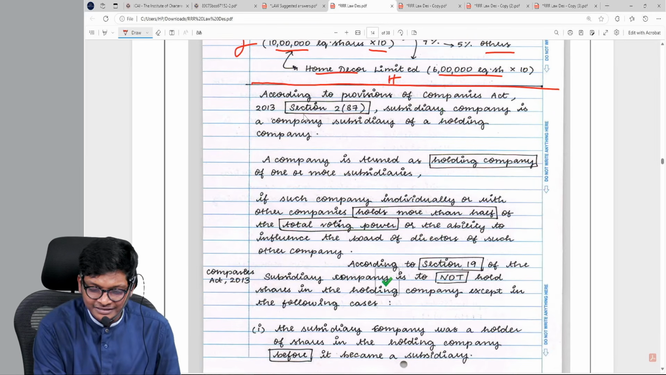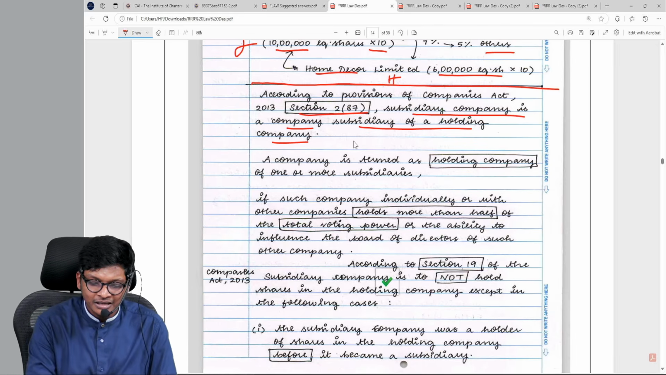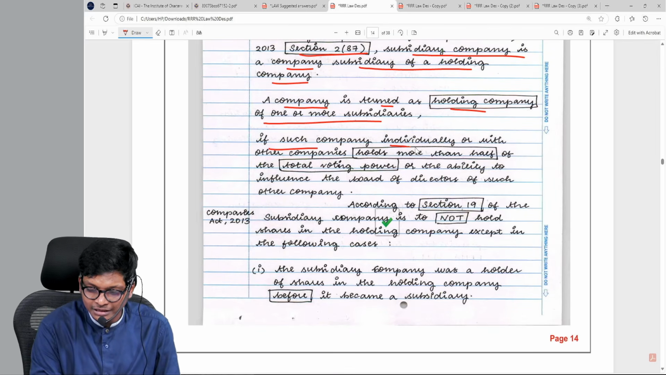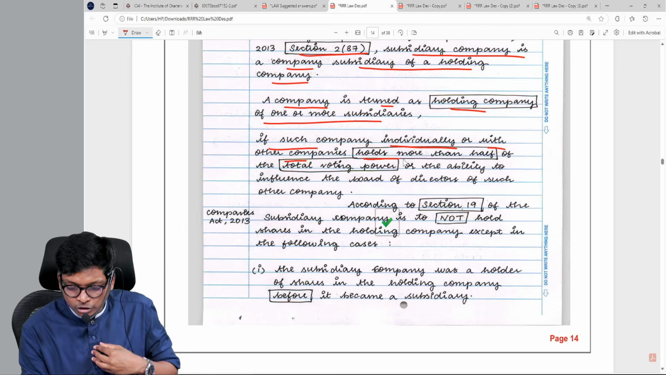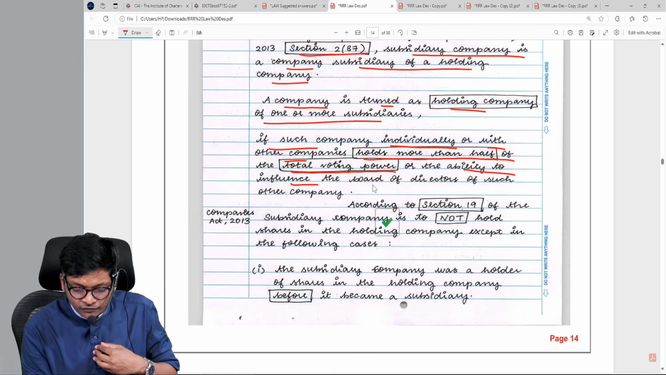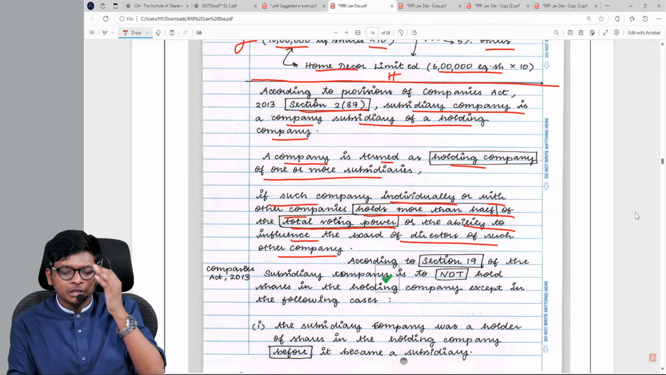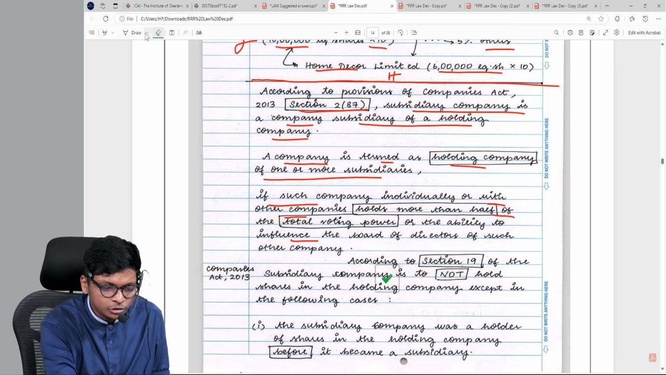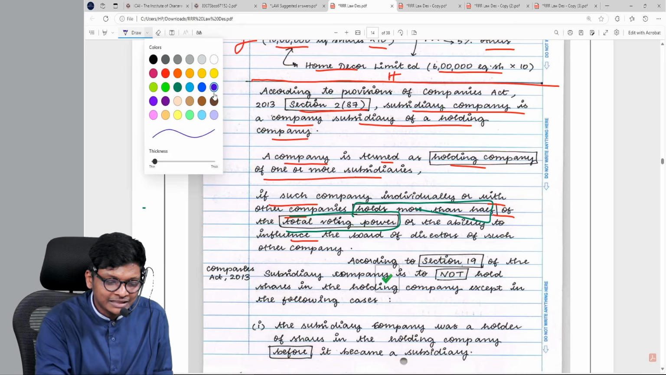According to provisions of Companies Act, section 2(87), subsidiary company is a company, subsidiary of a holding company. A company is termed as holding company of one or more subsidiaries if such company individually or with other companies, the keywords she has put in box, holds more than half of the total voting power or the ability to influence the board of directors of other company. It's not the exact wordings of law. The student has not mugged up the provision, applying the concept. And if you see, this question talks only about voting power. Therefore, that voting power point only is highlighted and not the director's point.